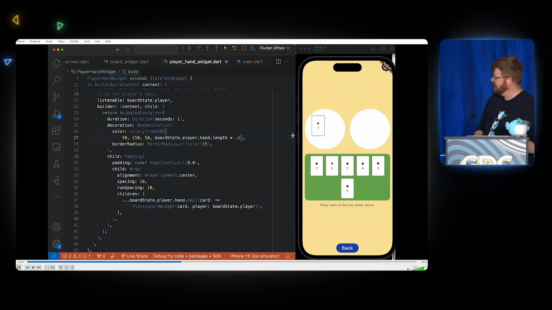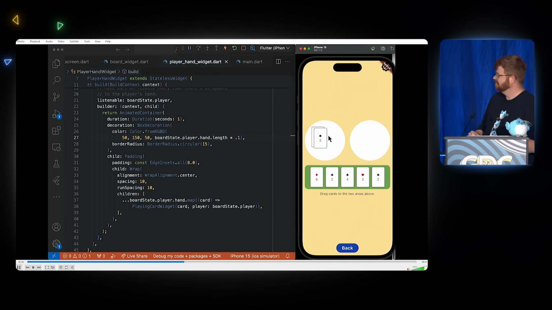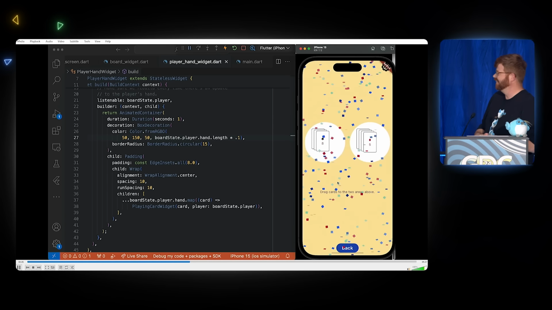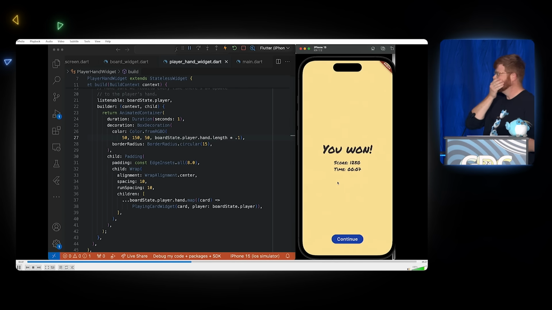Let me save that. And now, as these cards get dragged, again, programmer audio. You can see it animating away. Oh, I didn't know it was going to be that loud. Okay.